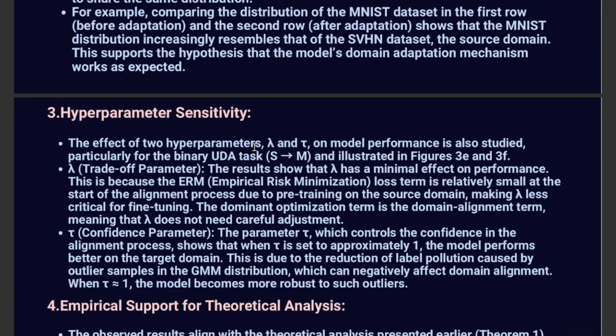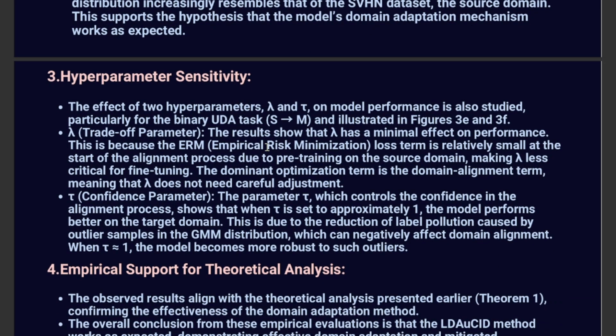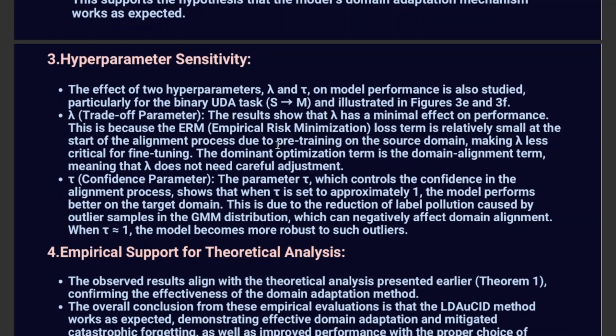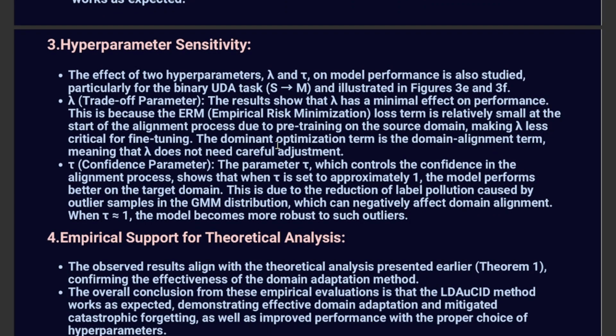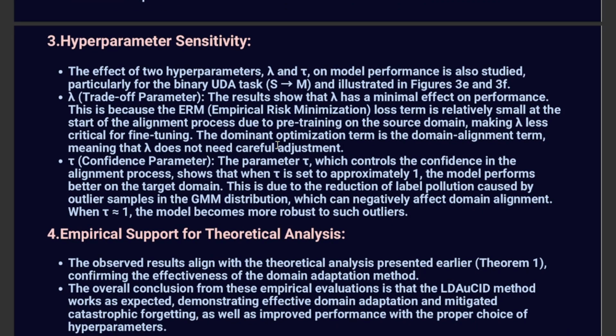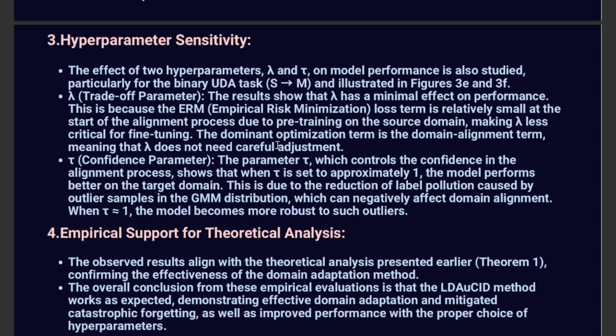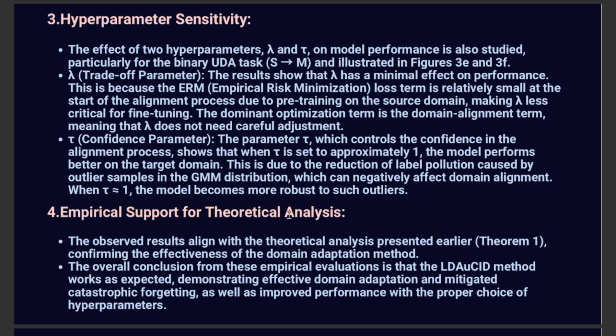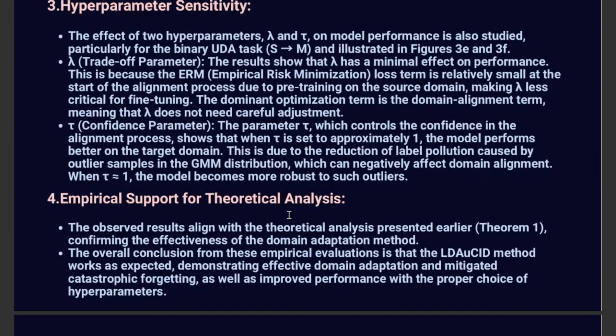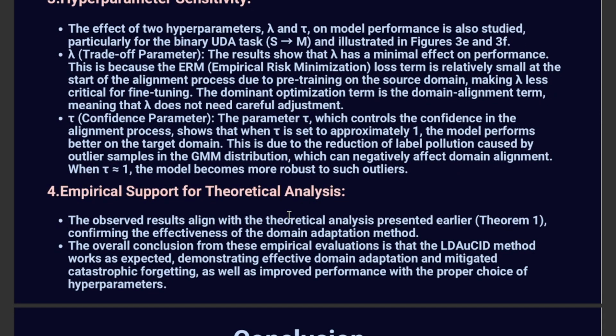Also for the hyperparameter sensitivity, we can see that this model depends on lambda and tau, as discussed earlier. Lambda is a trade-off parameter. Lambda has almost minimal effect on performance because of empirical risk minimization: the loss term is relatively small at the start, making lambda less critical for fine tuning. Now tau, the confidence parameter, controls the confidence in the alignment process. When tau is 10 to 1, the model performs better, which is evident from the earlier algorithm. This is due to the reduction of label pollution; the labels are polluted less because we are more confident. When tau is equal to 1, the model becomes more robust to such outliers.